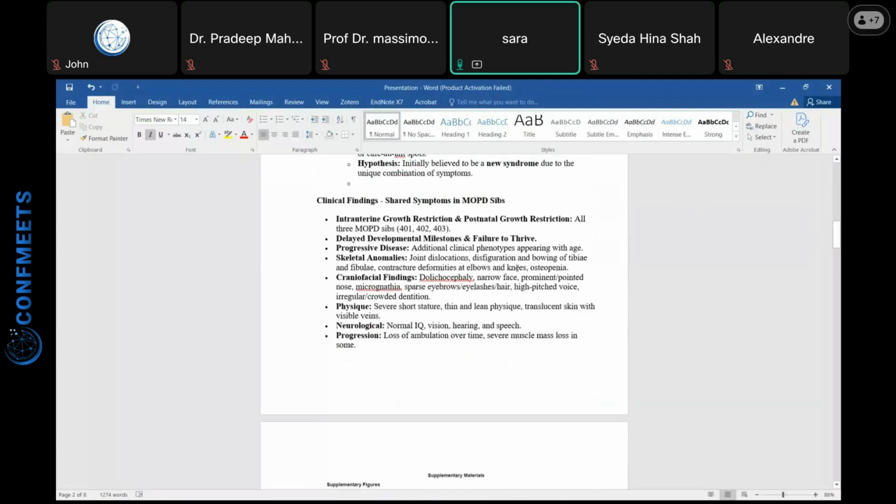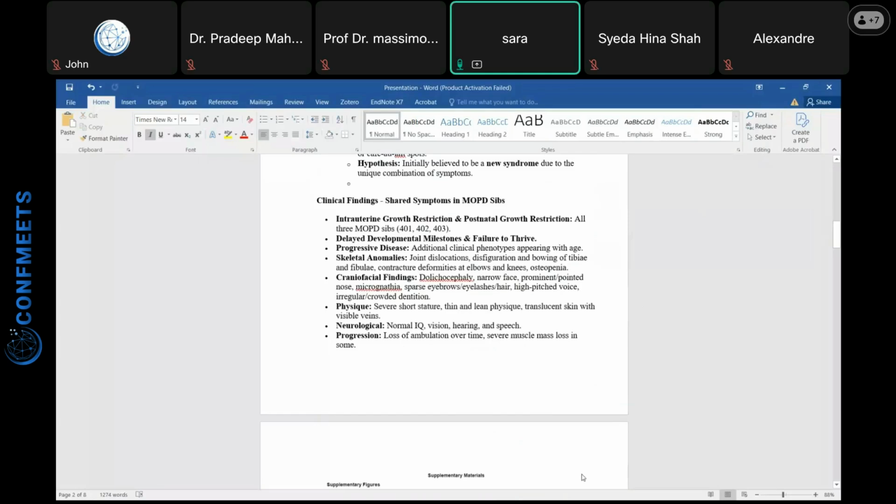In the classic form of primordial dwarfism, there is intrauterine growth retardation and also postnatal growth retardation. In our patients, there was intrauterine growth restriction, postnatal growth restriction, delayed developmental milestones, failure to thrive, and different types of skeletal anomalies and multiple fractures.